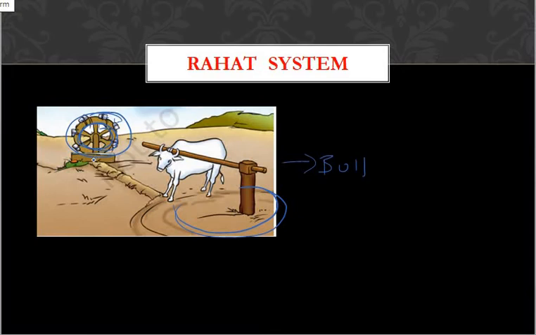This circle is made on the water source. Here you can see the water source. On the water source you will see the chain, or this circle. After the bull makes one rotation, this pulley or circle will also make one rotation, and it will take out all the water from the water source through these buckets, and it gets poured into the canals which are directly connected to it.